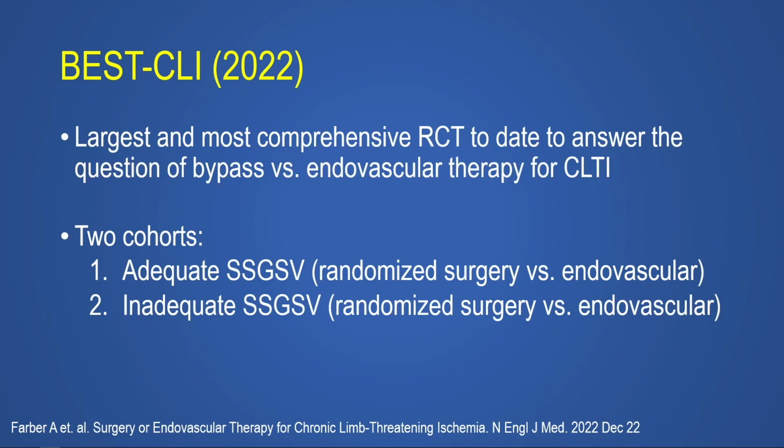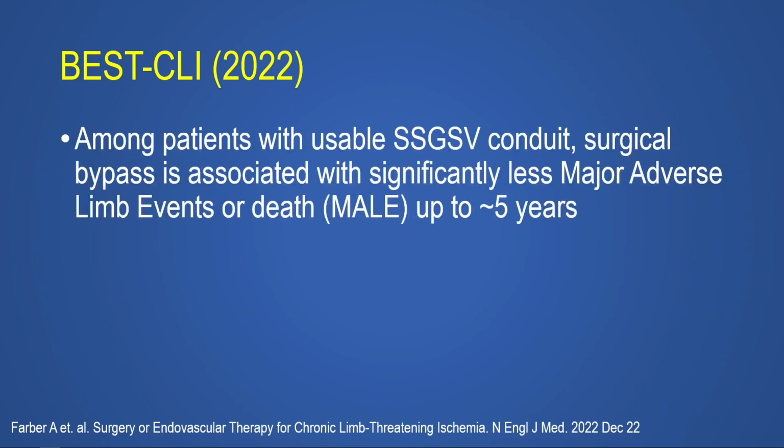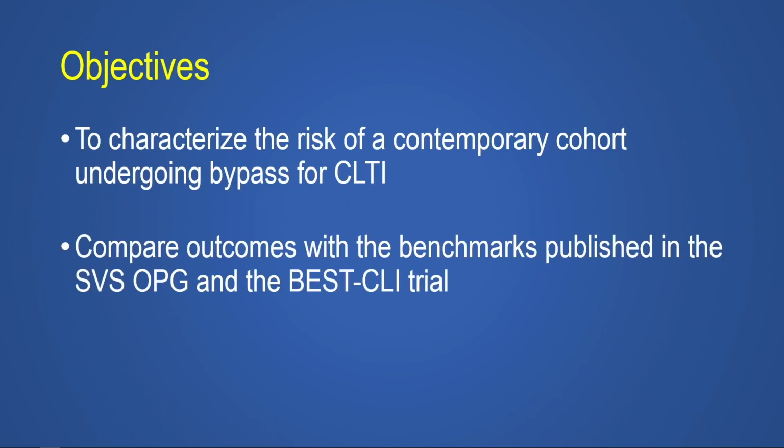Each of these cohorts were then randomized to receive bypass or endovascular therapy for treatment of CLTI. Their results demonstrated that among patients with usable single-segment great saphenous vein, surgical bypass was associated with significantly less composite major adverse limb events or death up to about 5 years.